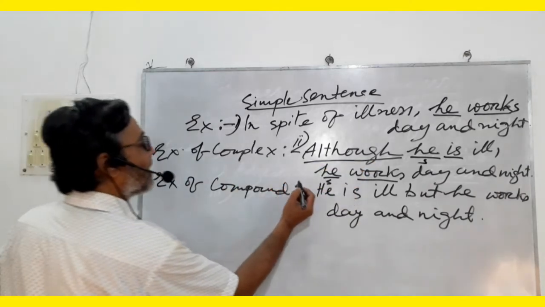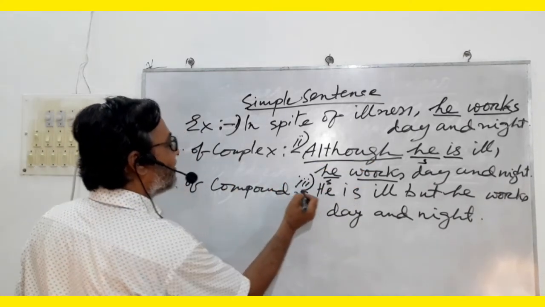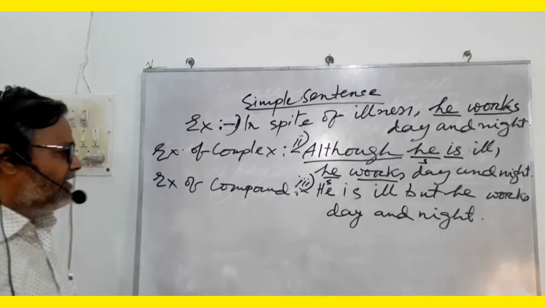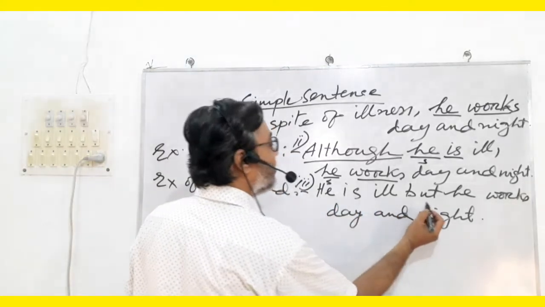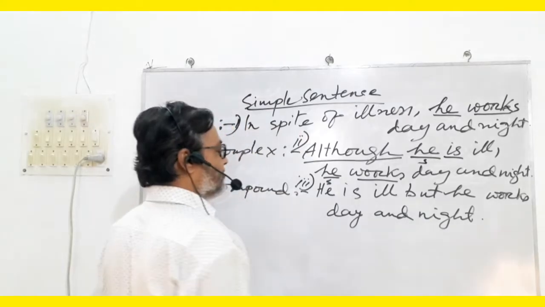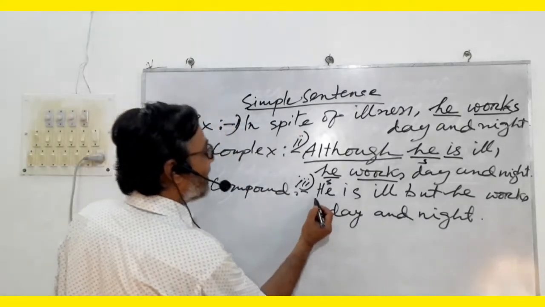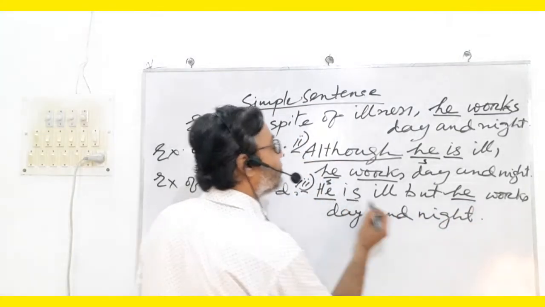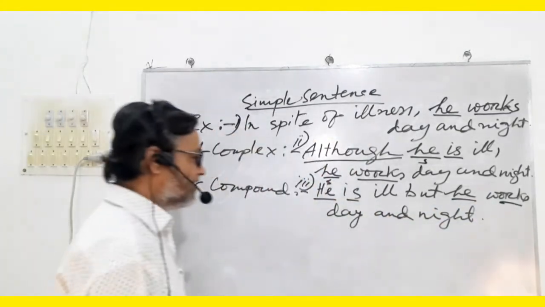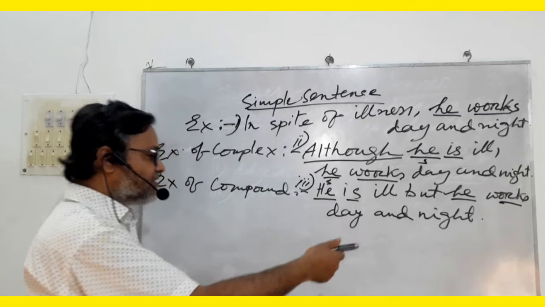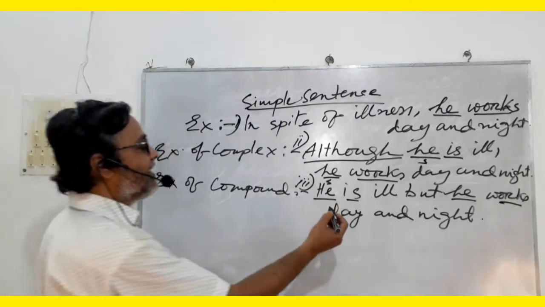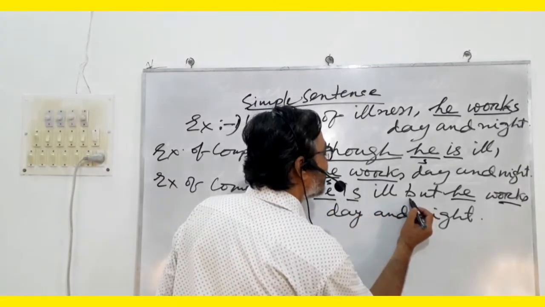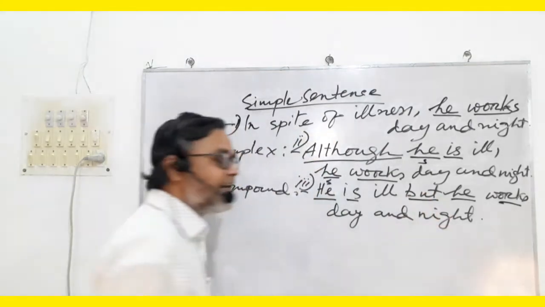Let us come to the third one. Compound: He is ill, but he works day and night. Here there are also two subjects and two finite verbs, that is, two clauses, and they are joined with a coordinating conjunction.